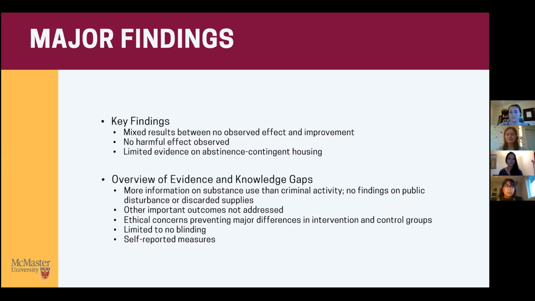The key findings from our review include that there are mixed results between no observed effect of housing interventions and an improved effect of housing interventions on substance use and criminal activity. This is a conclusion that is supported by the highest quality evidence that we found. While this evidence does not provide a clean answer to our question, another key finding is that no harmful effect of housing, especially in comparison to treatment as usual, has been observed in our findings.